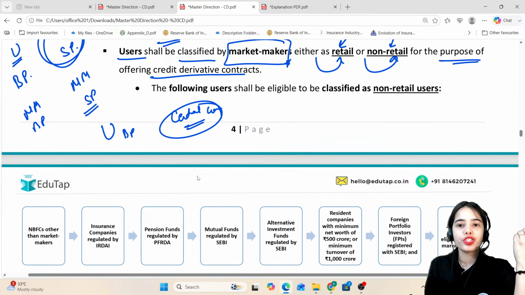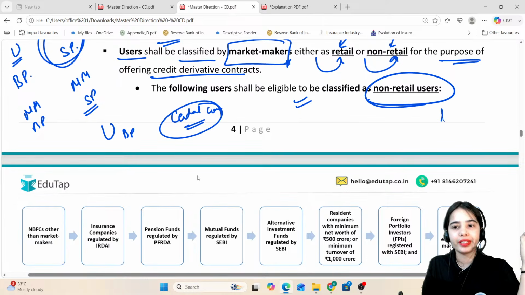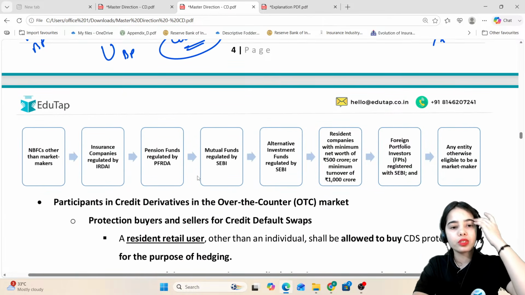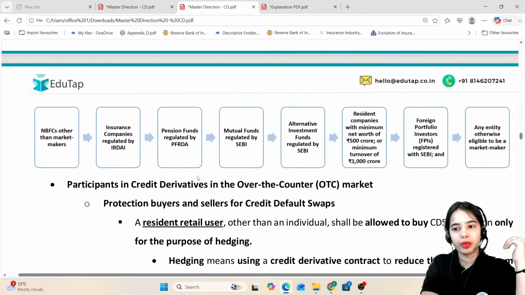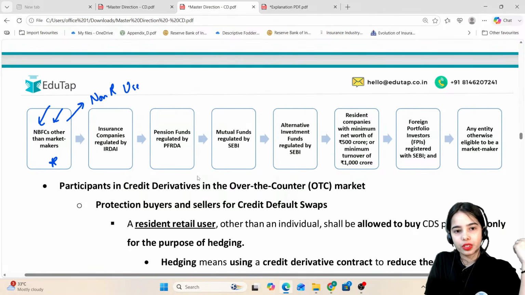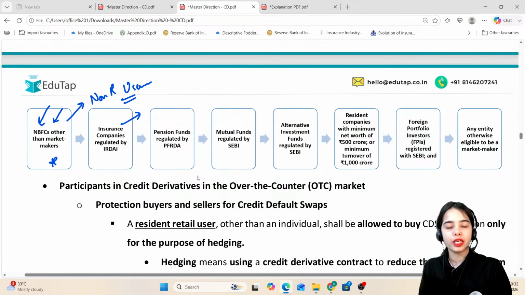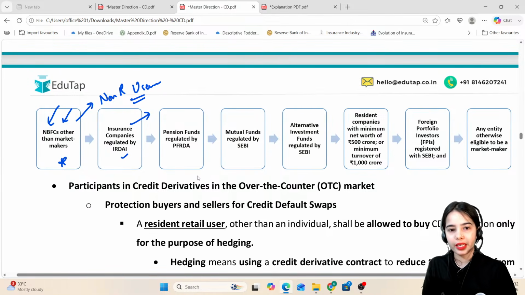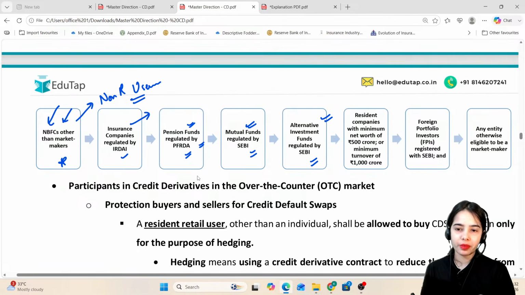The following users shall be eligible to be classified as non-retail users. So who are the non-retail users? NBFCs other than market makers. So NBFCs in the base layer, or NBFCs that are not able to be market makers, can be non-retail users. Insurance companies regulated by the Insurance Regulatory and Development Authority of India, that is IRDAI. Pension funds regulated by PFRDA. Mutual funds regulated by SEBI. Alternative investment funds regulated by SEBI.